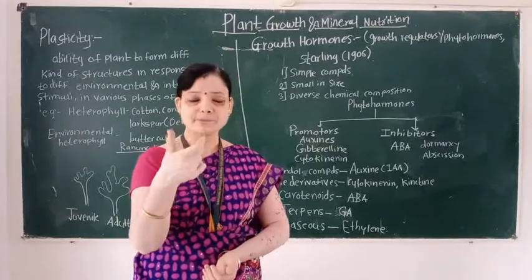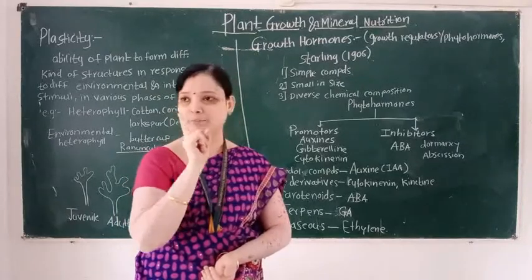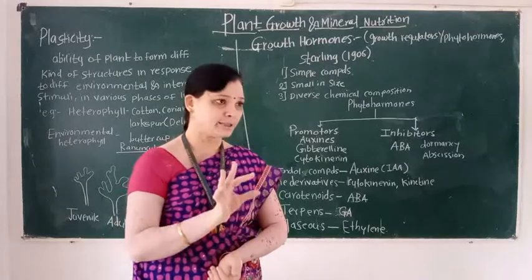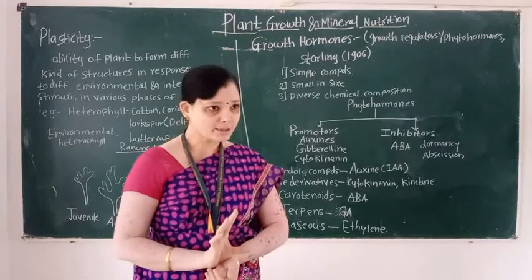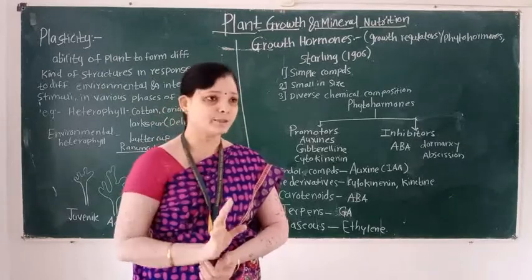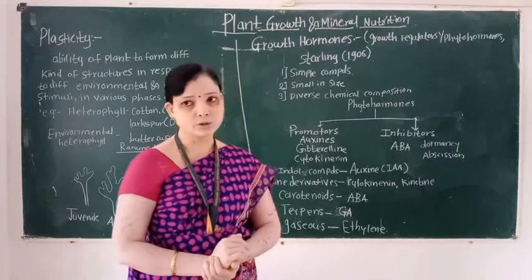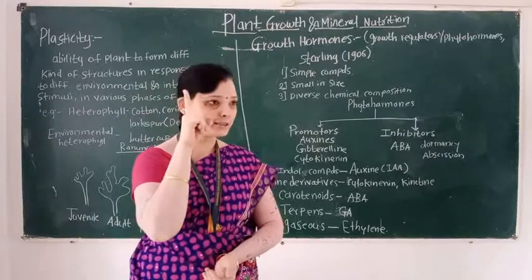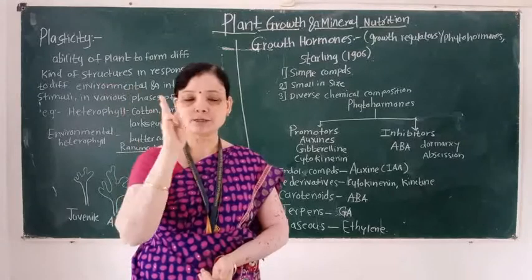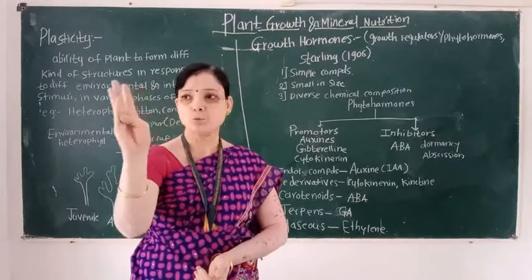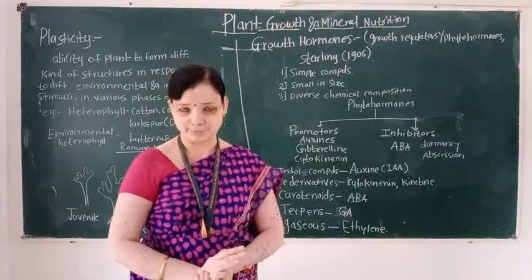Short form of abscisic acid is ABA, capital A, capital B, capital A. And lastly, the last hormone is known as ethylene. So remember these growth hormones. First hormone is auxin. Second hormone is gibberellin. Third hormone is cytokinin. Fourth hormone is abscisic acid, and last hormone is ethylene.